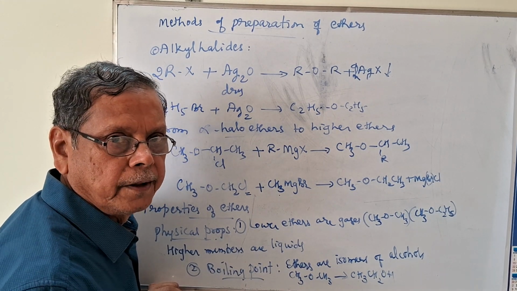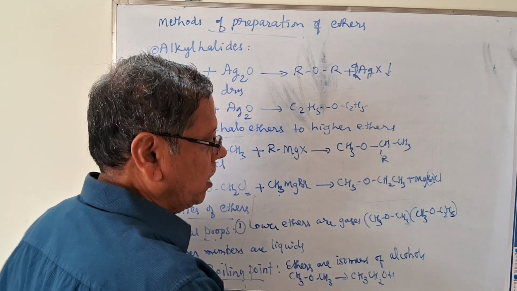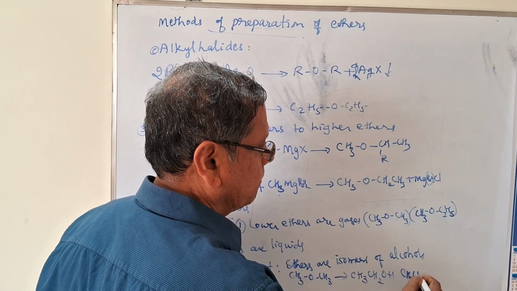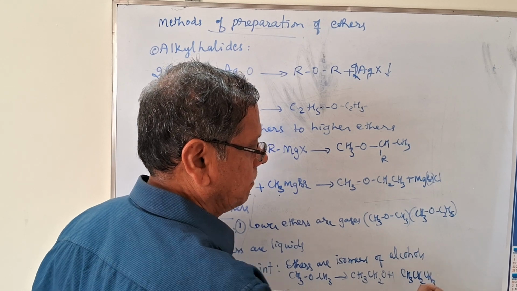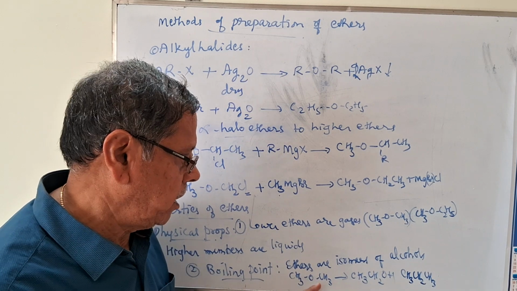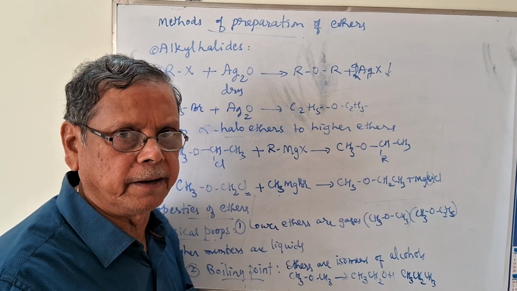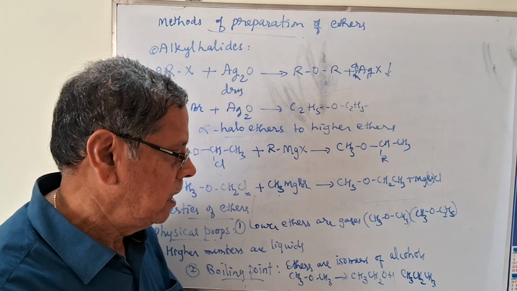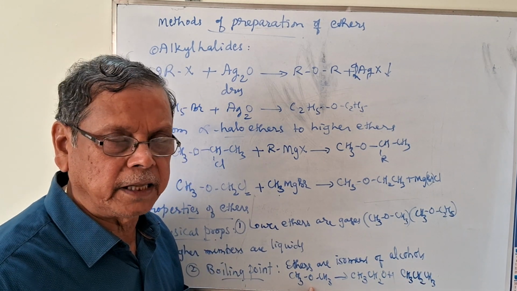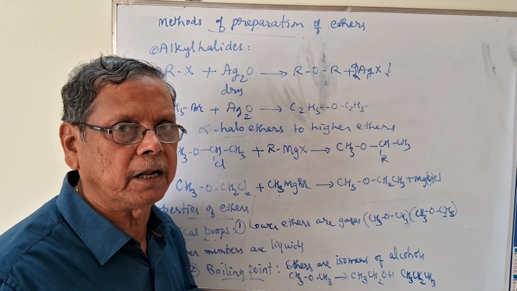Similarly, if you consider the molecular mass almost same, that is, if you take this propane, CH3CH2CH3, then molecular mass of this one and molecular mass of this one are almost same, not exactly same, almost same. That's why comparing to this alkane, this dimethyl ether, they have almost similar boiling points.